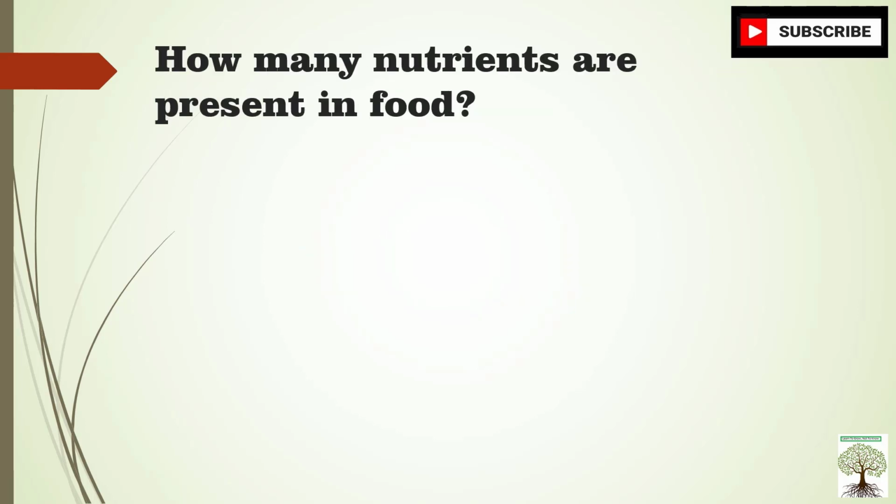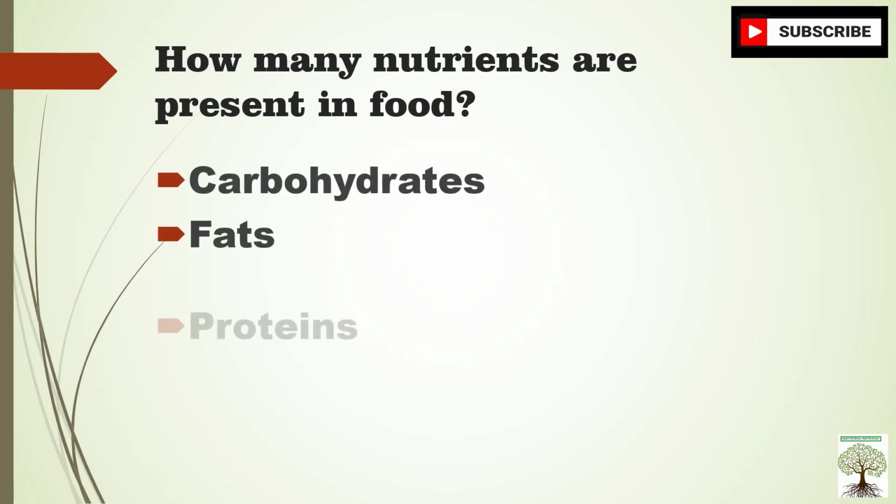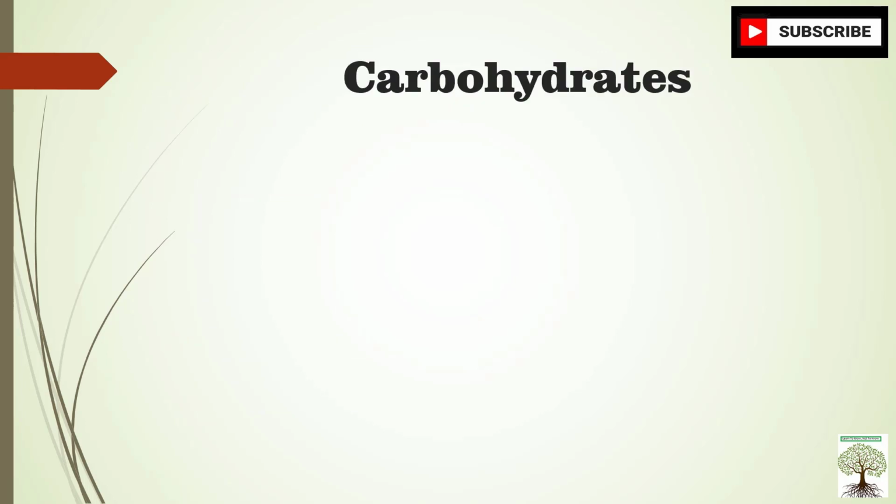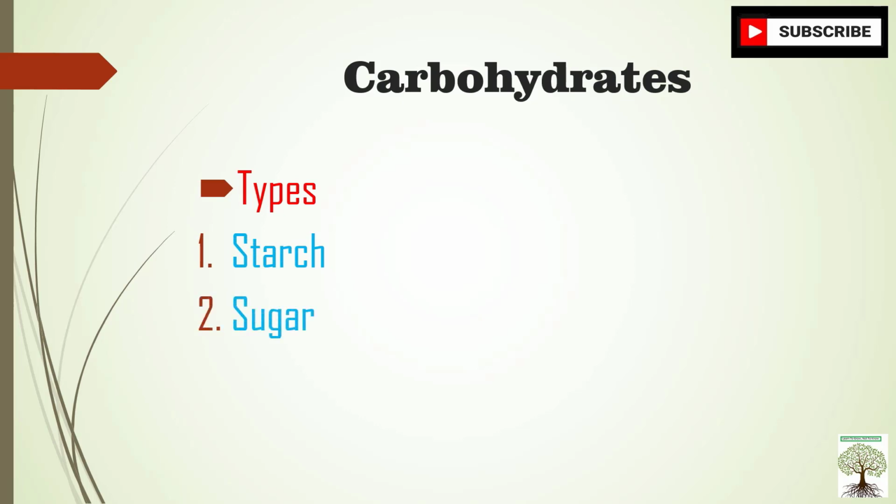Now, how many nutrients are present in food items? How many main nutrients are there? Total 5 main nutrients are present in different food items: carbohydrates, fats, proteins, vitamins and minerals. So first of all, we are going to learn about carbohydrates. There are 2 types of carbohydrates: starch carbohydrates and sugar carbohydrates.